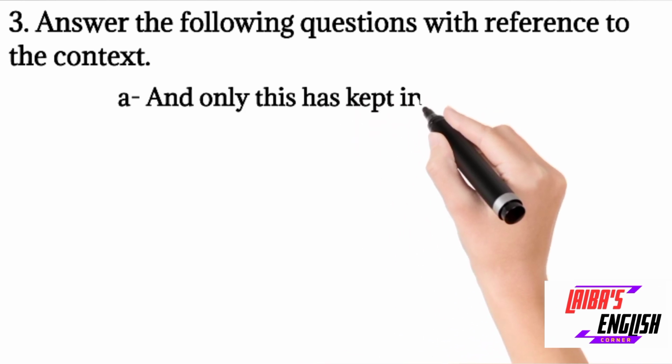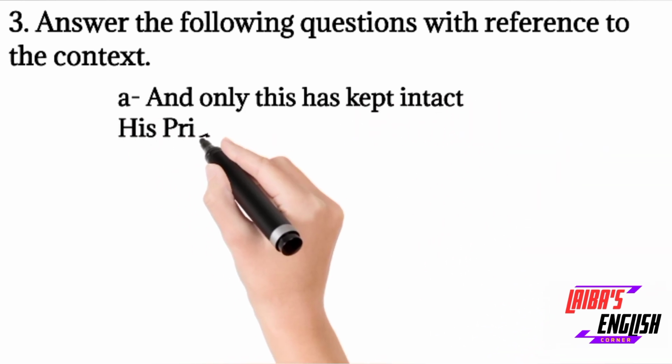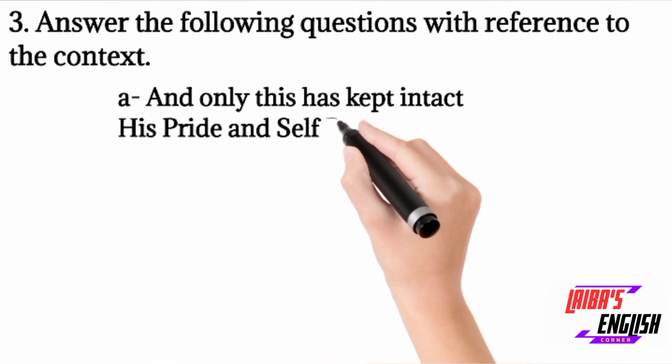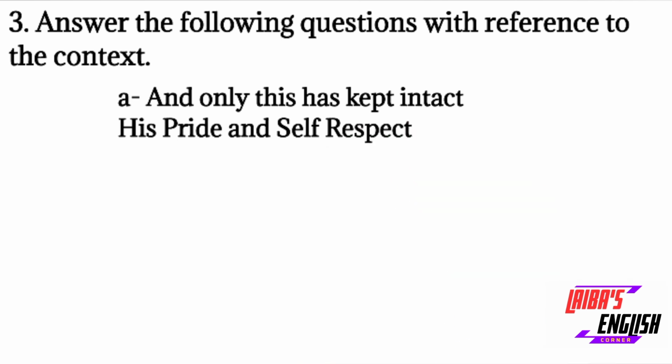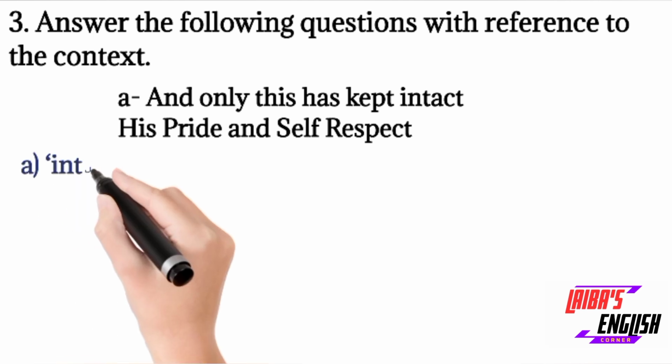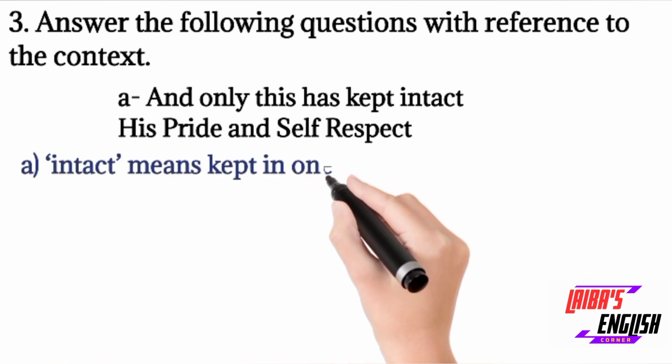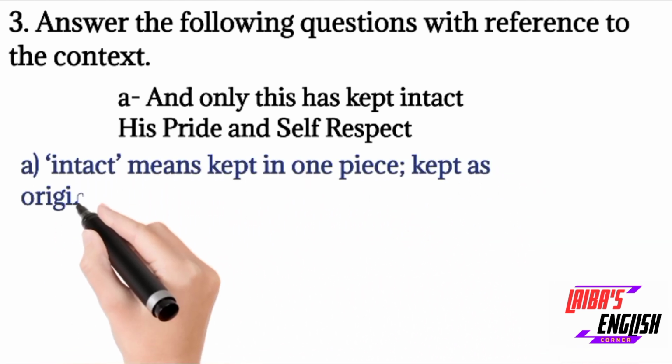Now, let's move toward the next question, which is to answer the following question with reference to context. We have to answer with reference to context, so we have to keep the poem in mind. So, the line is, "and only this has kept intact his pride and self respect." The questions are there in your book. I will just answer the questions.